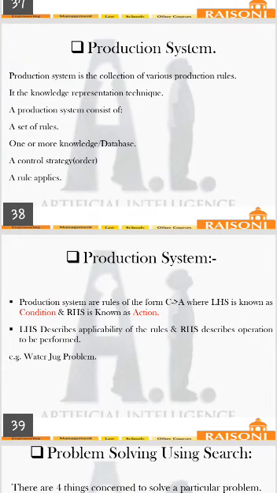In the next lecture we are going to discuss the water jug problem, and at that time we will discuss the concept of the production system and how the particular logic, knowledge or database is represented. Okay, thank you so much.